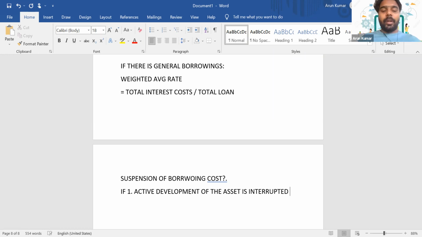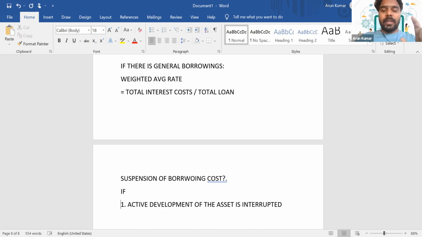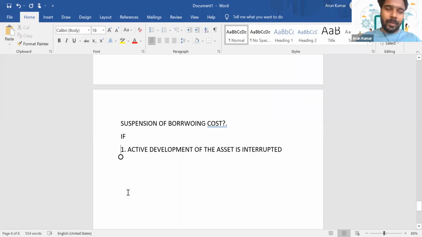So if the active development of the asset is interrupted for a specific period of time, let's say the laborers are going for a strike, or due to any natural calamities your works are getting stuck, there is no progression in the value of the asset, right? The asset value is not increasing. So during that time period, we are not allowed to capitalize the interest expense. We have to expense it off to the P&L. So clear, guys?